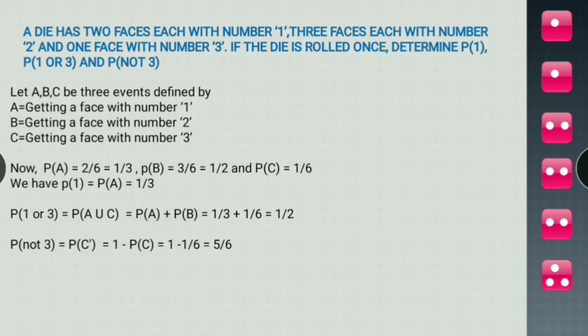Probability of not 3. Probability of not 3 means probability of C complement, which is equal to 1 minus probability of C, which is equal to 1 minus 1 by 6, which is equal to 5 by 6. So that's all about this question.